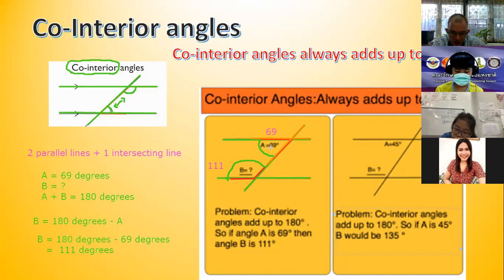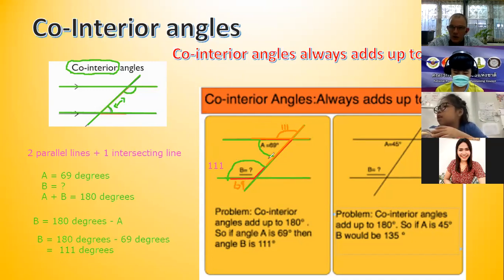So this angle at the bottom is 69, but you can see it's on a straight line. So if I erase the 69 here and I draw a new angle, this angle here will also be 111, because 180 on this line. And so we can see that the opposite angles are equal. This angle here will also be 69.